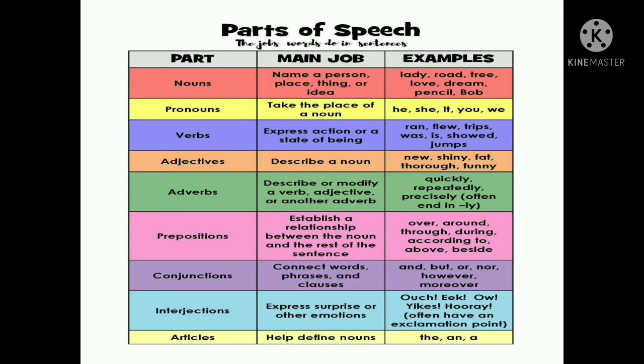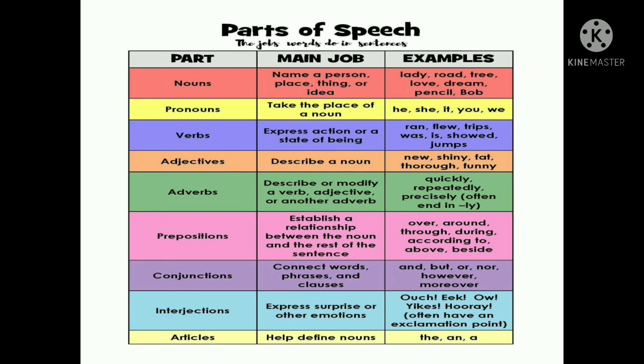So new is an adjective word. Adverbs. Adverbs describe a verb. Adverb shows the quality of a verb like quickly run, slow down, do the task repeatedly. Here quickly, slow, repeatedly, these are all adverbs.